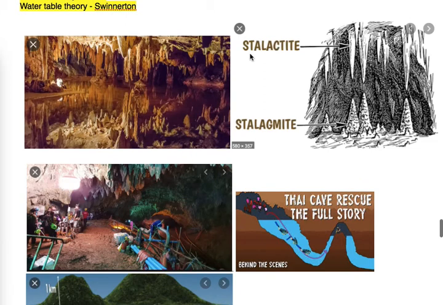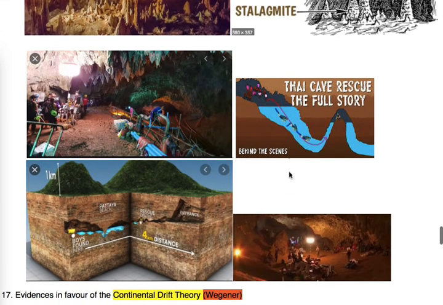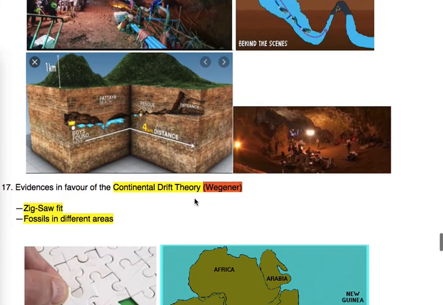And here are some important terms: stalactite and stalagmite. Stalactite: C for ceiling. Stalagmite: G represents ground. The icicle-like part attached to the roof of the cave or cavern is called a stalactite, and a stalagmite is the depositional feature which forms by precipitation of water. And these are the cave rescue operation images related to Thailand.